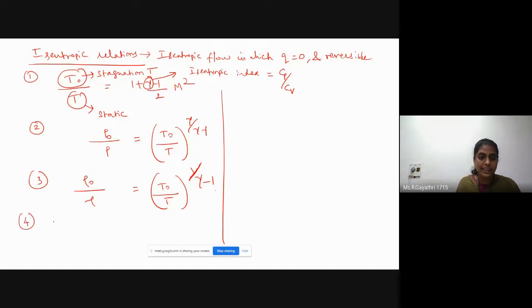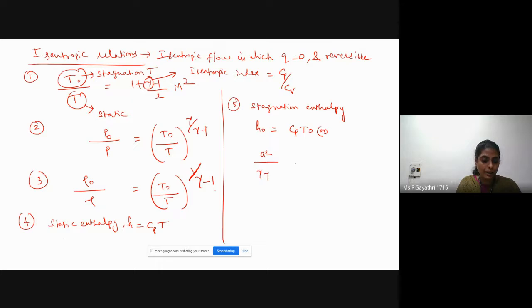Specific enthalpy, static enthalpy: h is equal to Cp T. Stagnation enthalpy: h naught is equal to Cp T naught, or a square by gamma minus 1 plus half V square, which is equal to half V max square, which is equal to a naught square by gamma minus 1.